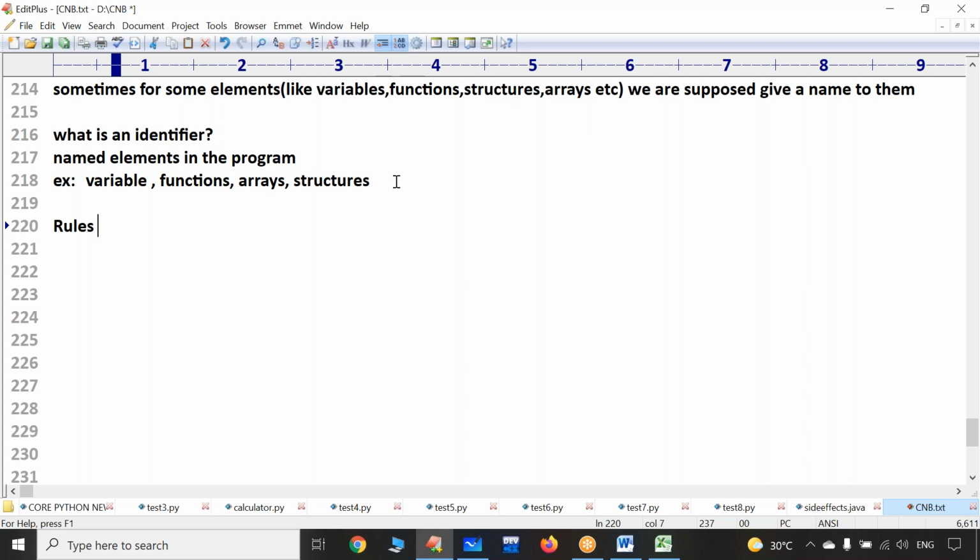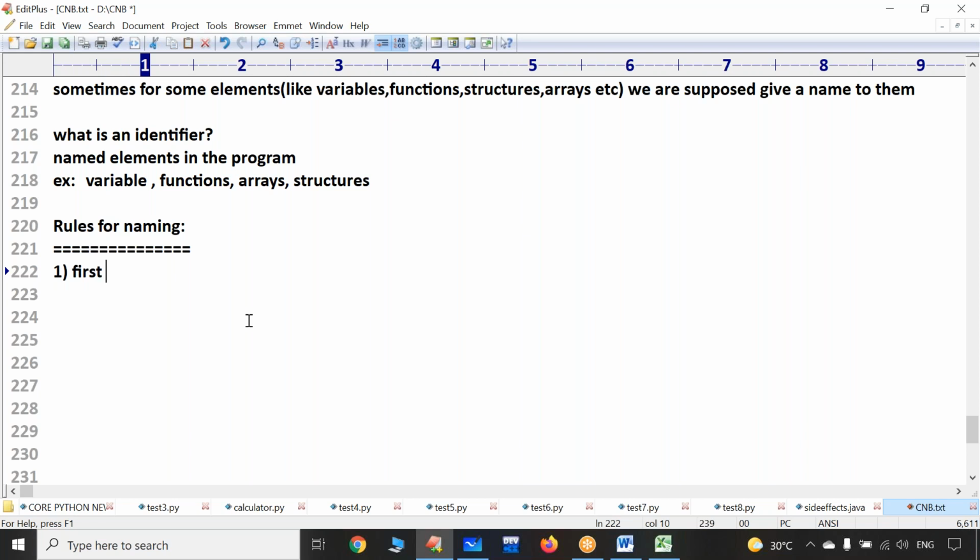Sorry, it is not possible. In the C programming language, there are certain rules for naming. You have to follow these rules compulsorily, no doubt at all, very strictly. Whenever you want to name a variable, function, array, or structure, you have to follow the rules. Do you know what the rules are?